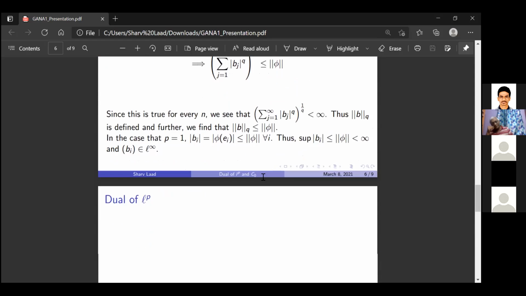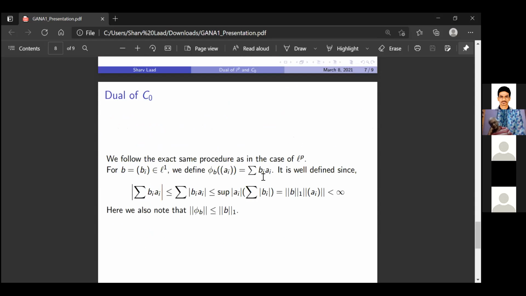So in the case of c0, we go through the exact same procedure. There is almost no difference. We know that phi is uniquely determined by its action on the basis.